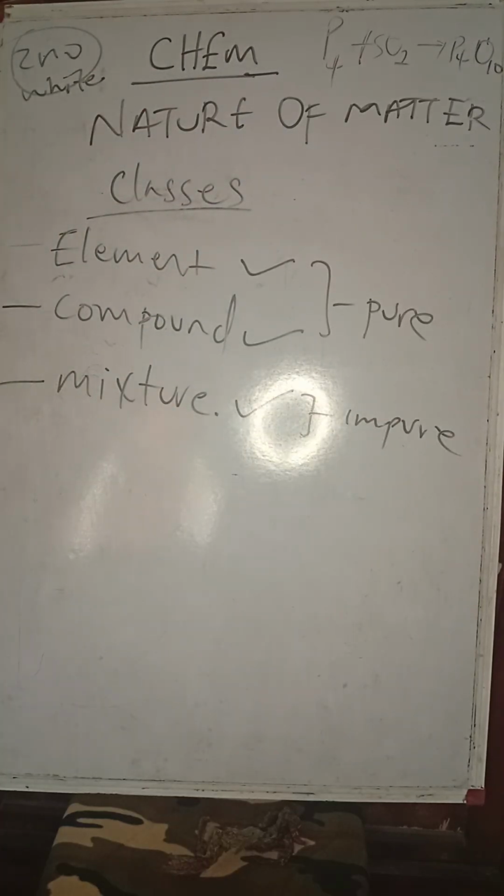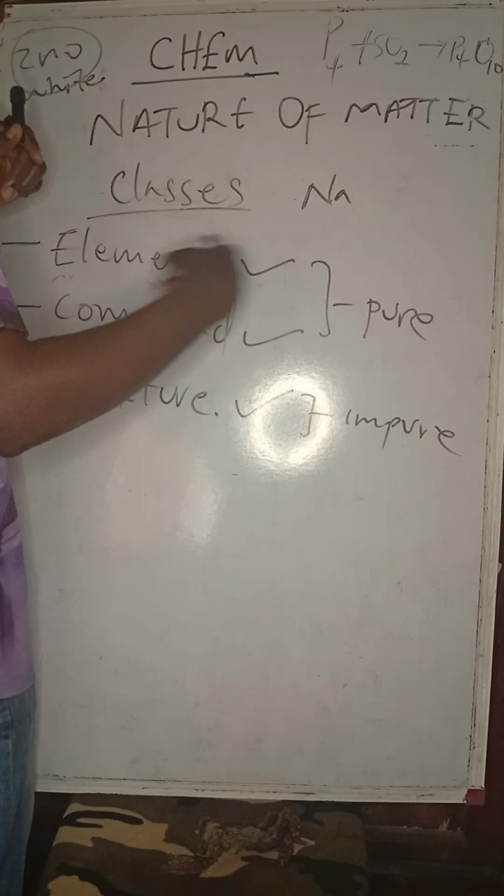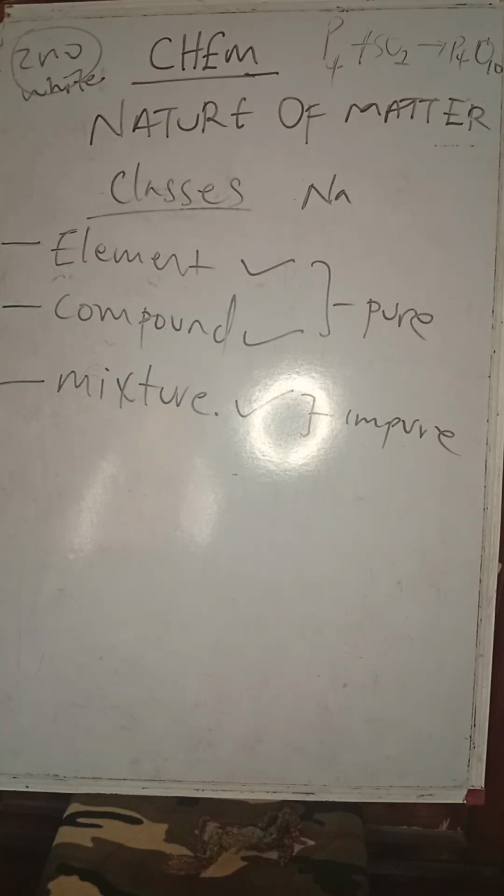Now, the element is a substance that cannot be split. An element is matter or a substance that cannot be split into simpler units by any ordinary chemical process. So if I have an element, sodium, it cannot be broken down to any other element by any ordinary chemical process, except you use a nuclear process. So chemical changes cannot break down elements further.